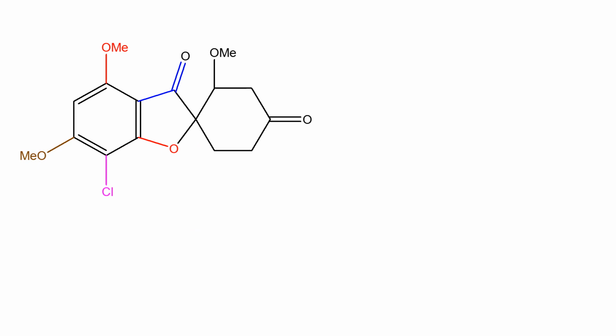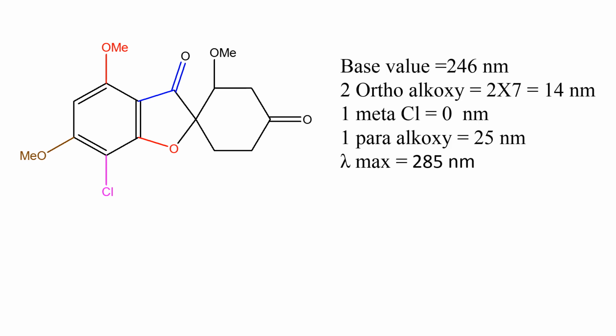Consider this molecule where there are two alkoxy substituents at ortho position and there is one chloro substituent at meta position and one methoxy substituent at para position. So the base value is 246 nanometer.